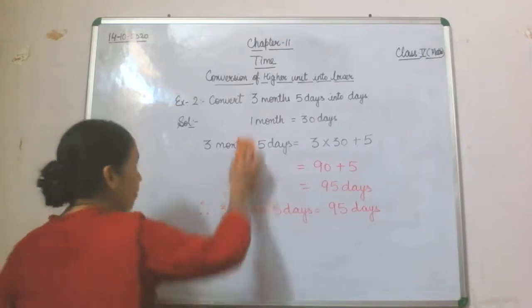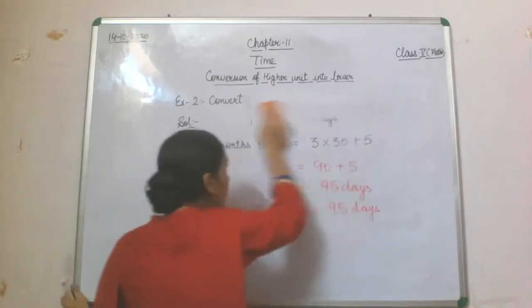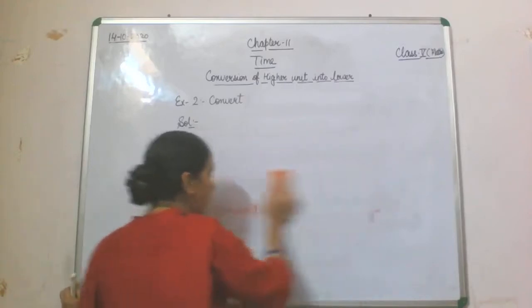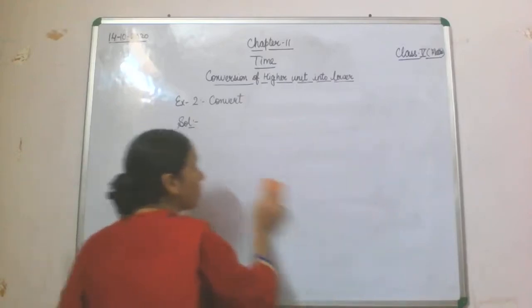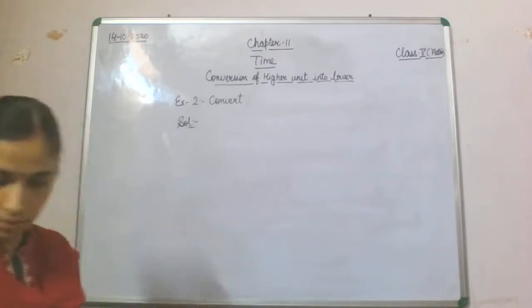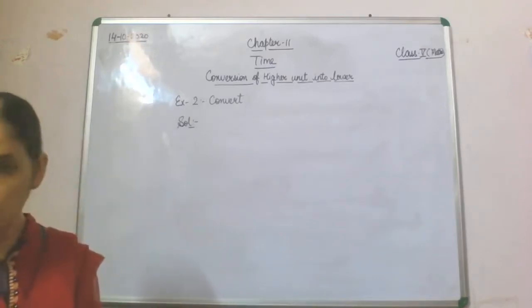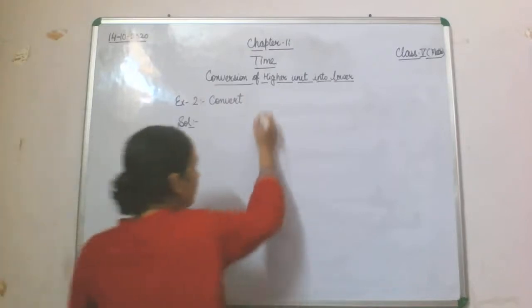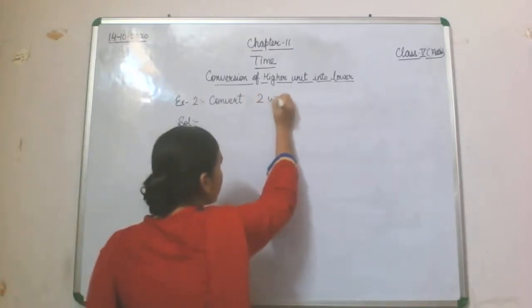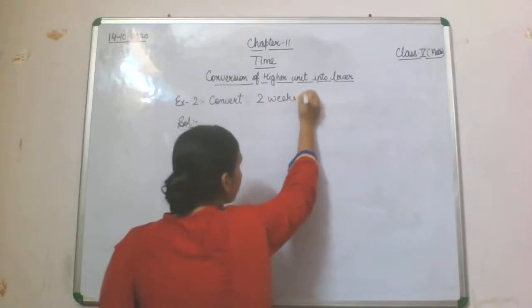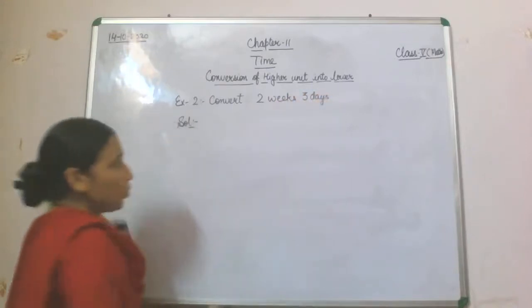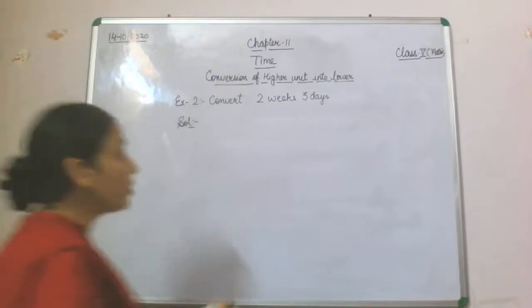So this 2 weeks will be multiplied by 7. Again this question is related to conversion of a higher unit into a lower unit. So let's see. Convert 2 weeks, 3 days into days.